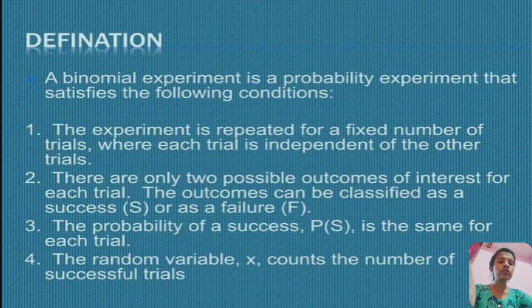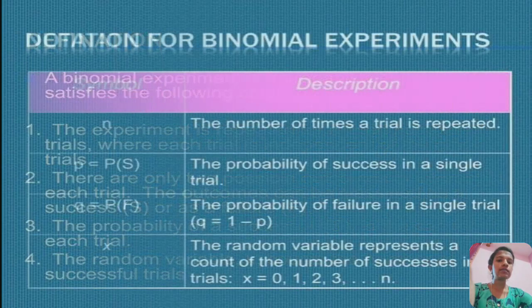Definition. A binomial experiment is a probability experiment that satisfies the following conditions. The experiment is repeated for a fixed number of trials, where each trial is independent of other trials. There are only two possible outcomes of interest for each trial. The outcomes can be classified as a success or as a failure. The probability of success P of S is the same for each trial. The random variable x counts the number of successful trials.